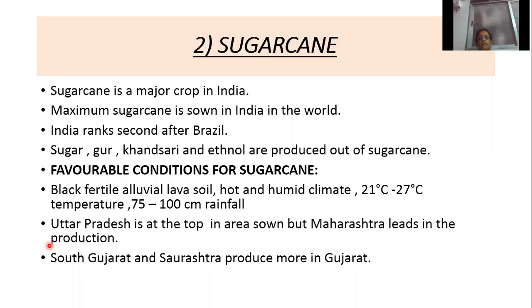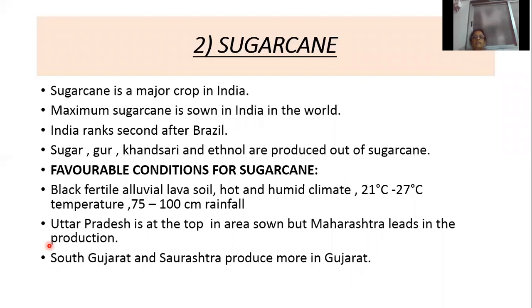In the area under cultivation, Uttar Pradesh ranks first, but in the production of sugarcane, Maharashtra ranks first. So in area under cultivation, which state ranks first? Uttar Pradesh. But in production, which state ranks first? Maharashtra. In Gujarat, which regions produce sugarcane? South Gujarat and Saurashtra.